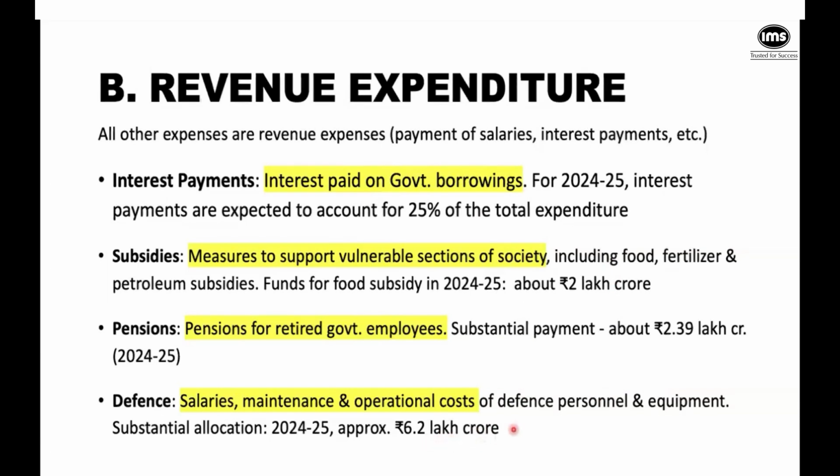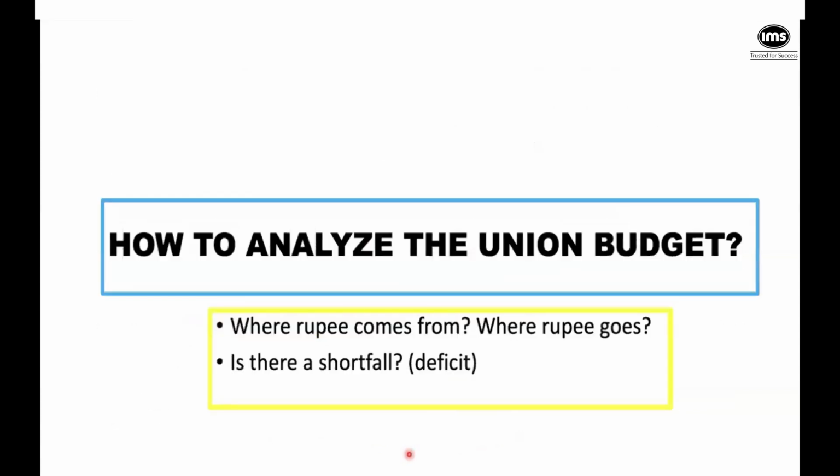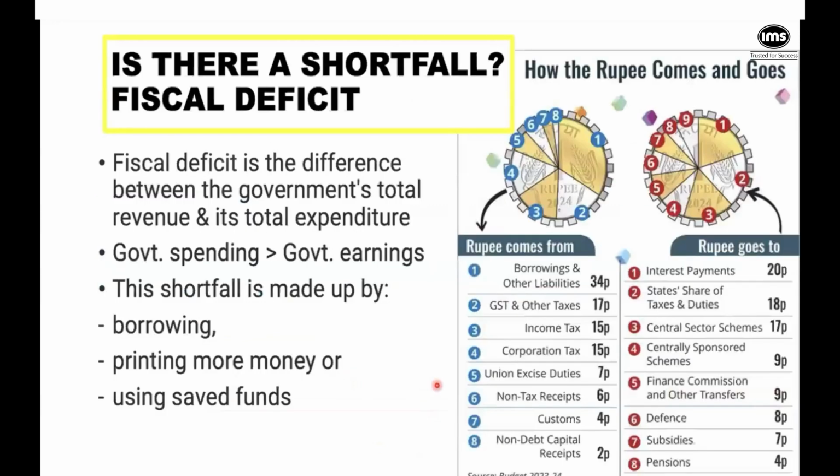Moving ahead. So I hope that you got some good clarity as to one big chunky part of looking at the union budget: just sit down and see where the money is coming from, where the money is going. Once we have done this exercise, we want to look at whether there is a deficit, whether there is a shortfall. Basically, the fiscal deficit is the difference between the entire total revenue of the government and the entire total expenditure of the government. This is a number that we track when we want to look at whether the government's balance sheet is healthy, right? Whenever the government spending exceeds the government earnings, then we have a fiscal deficit.